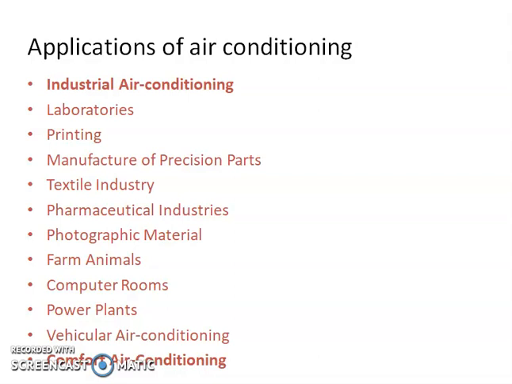This may involve precision measurement to perform testing of material, equipment and processes at controlled temperature and relative humidity. Many laboratories using high voltage require low humidity to avoid sparking.